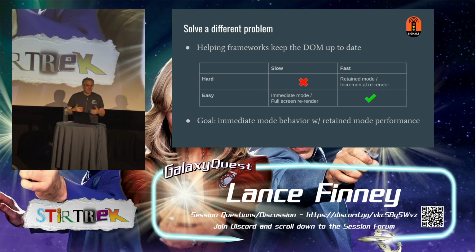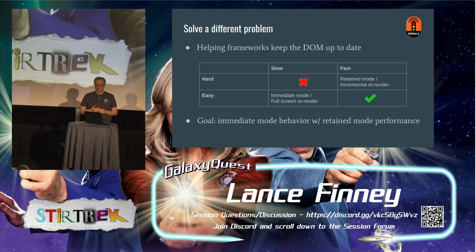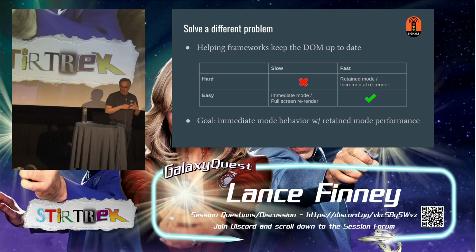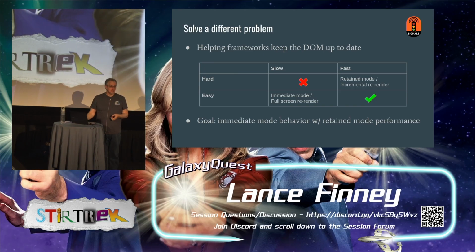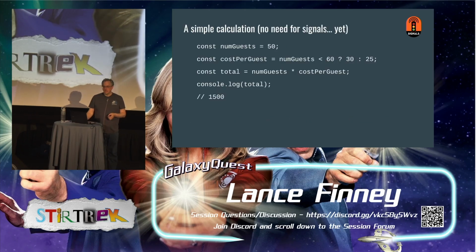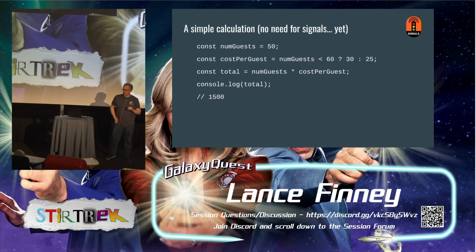Our goal as developers now with our screens is to figure out how to get things on the screen quickly. We want to get immediate mode behavior as developers to be easy, but get retained mode performance. And that's what signals give us. So here's a simple calculation that I like to use to help think about signals. It doesn't need signals yet. I'll come back to it later.